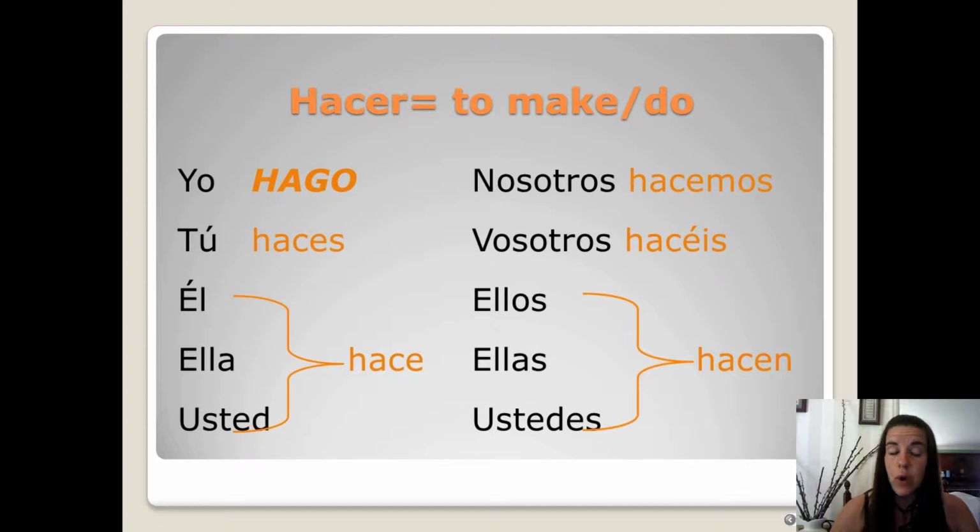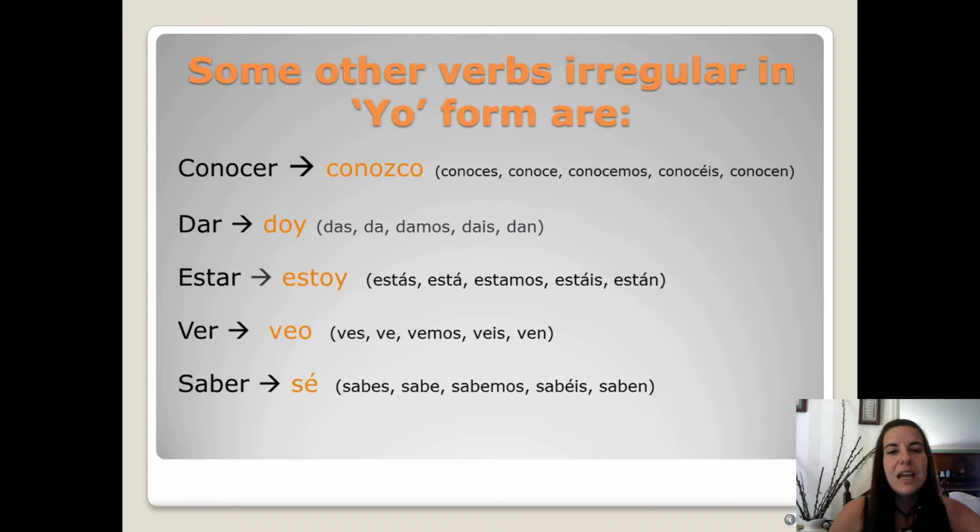After that, it is regular. To conjugate in the tú form, it's haces, él, ella, usted hace, nosotros hacemos, vosotros hacéis, and ellos, ellas, or ustedes hacen. So this lesson is about verbs that are only irregular in the yo form, most of them. So that's one example, hacer. Here are some other verbs that are irregular or a little different in the yo form. Conocer means to know or to meet somebody. And in the yo form, it's conozco. After that, it's regular. Conoces, conoce, conocemos, conocéis, conocen.